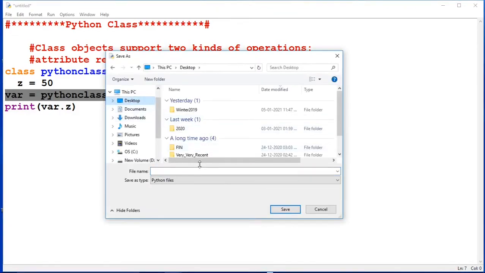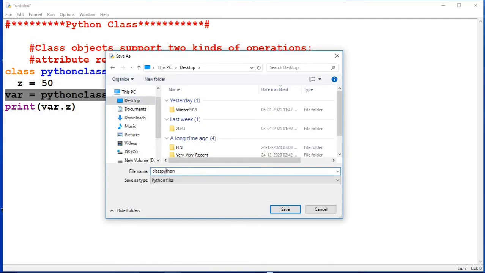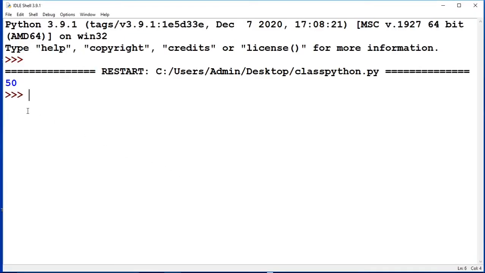Let's save it on the desktop. Let's say class. So here 50 results has been displayed. Now let us go to the next stuff, that is